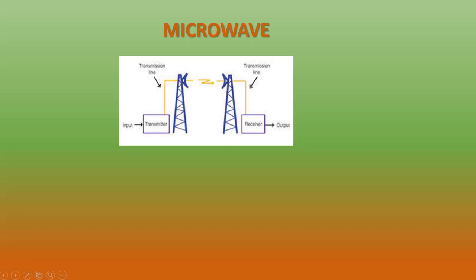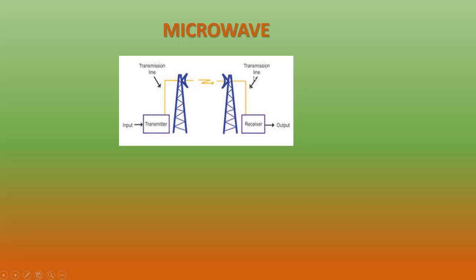So when the transmitter sends the signals, it transmits through this direction and directly reaches the receiver side antenna. That is why I told you both antennas must face each other. This is the receiver side antenna.